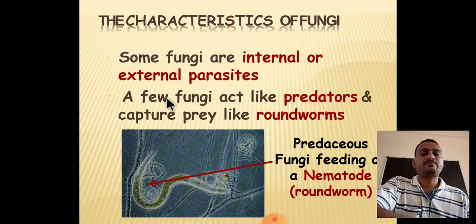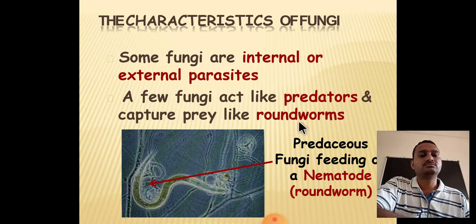The next characteristic feature is that some few fungi act like predators. Some fungi act like predators and capture prey like roundworms. Some predaceous fungi feed on nematodes. You can see here the actual structure of nematodes. Some soil-dwelling fungi make a complex structure around the nematodes. After some time, the nematode is completely captured in the mycelium structures.